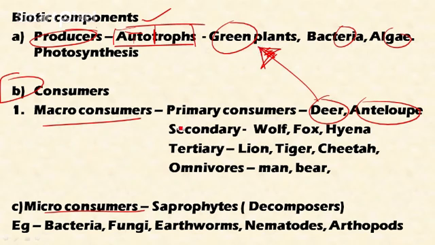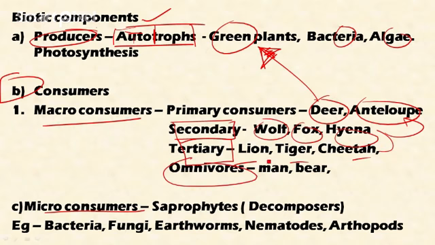Then the secondary consumers which feed on the primary consumers, these are wolf, fox, hyena. Then tertiary consumers which have the ability to feed on both secondary and primary consumers. This includes lion, tiger, cheetah, and another consumer, omnivores. These feed on both plant source as well as animal source, for example man.